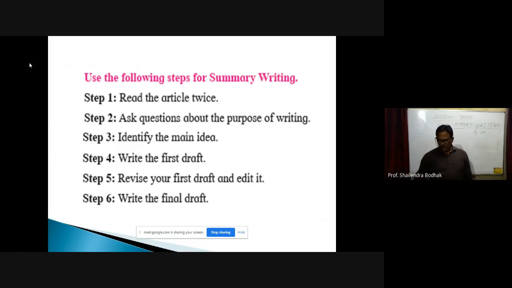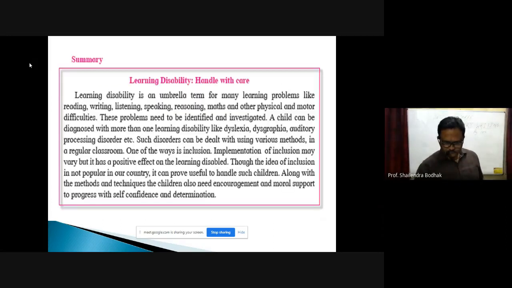So along with the methods and techniques, children also need encouragement and moral support to progress with self confidence and determination. So, after reading the passage, if you ask these questions, naturally you'll get answers to all these questions.